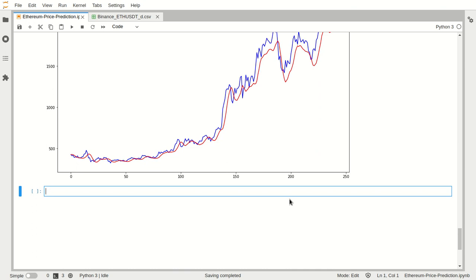Now you can tune various hyperparameters like the optimizer or loss functions or different epochs or different batch sizes or different window intervals, and try different cryptocurrencies like Bitcoin, and try out different neural network models for better results. We can also use a bidirectional RNN here, or we can use a CuDNN layer here. So you can try all of that.